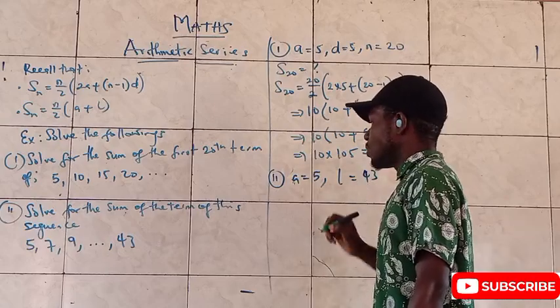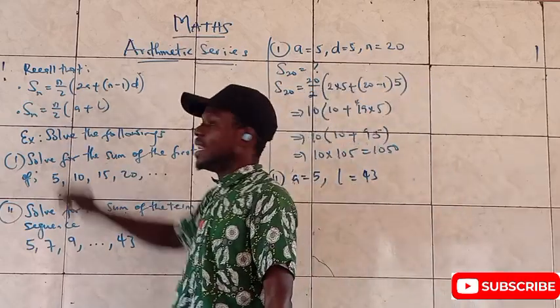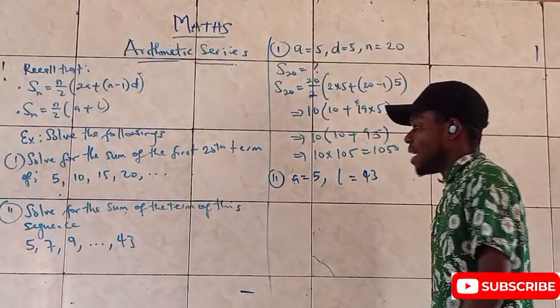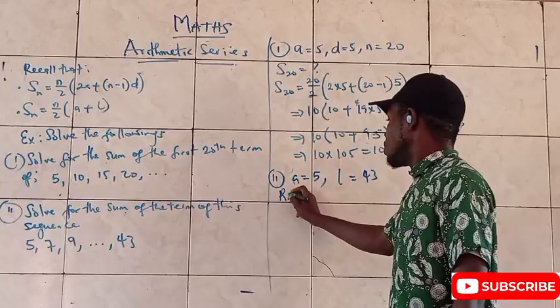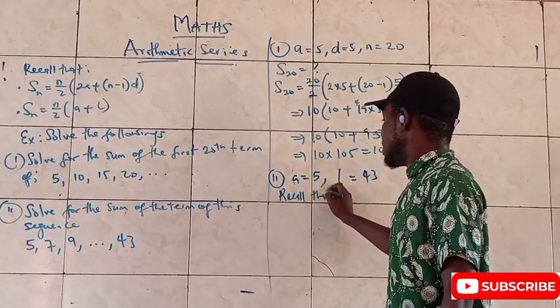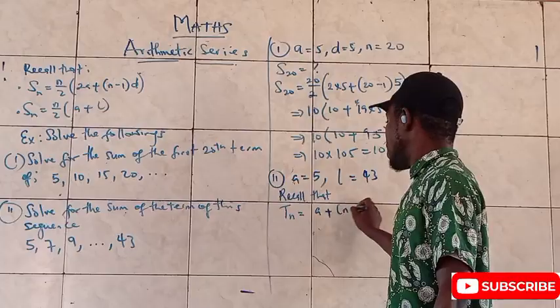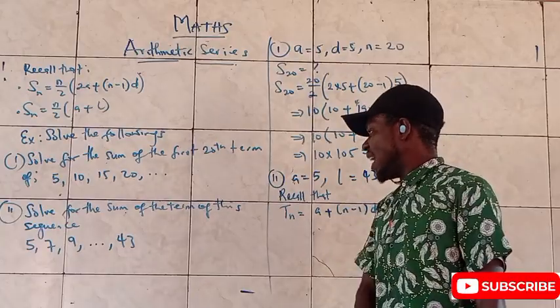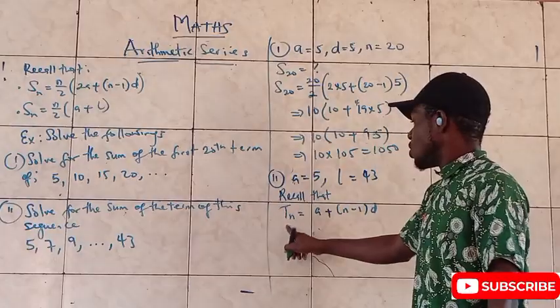Do you understand? But the only issue now is that we don't know n. So I need to go and solve for my n. So how do I solve for my n? I will recall that Tn equals a plus (n minus 1) d. That is the end term of my AP. So what's my Tn?